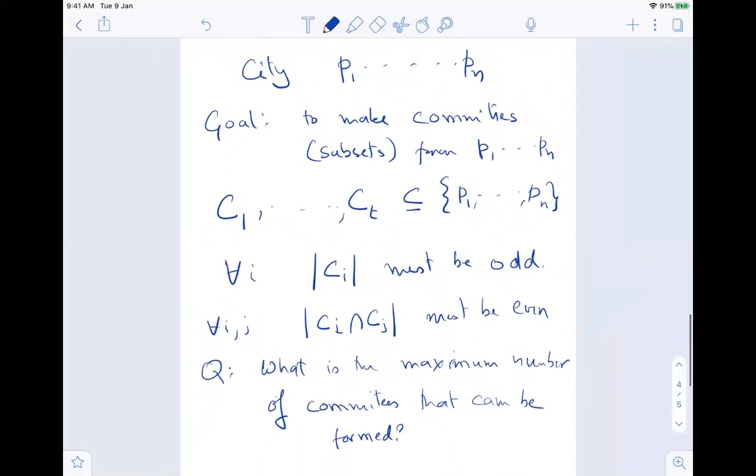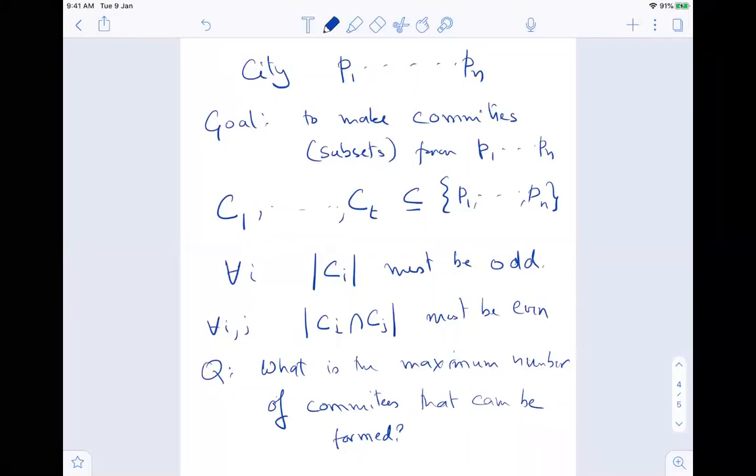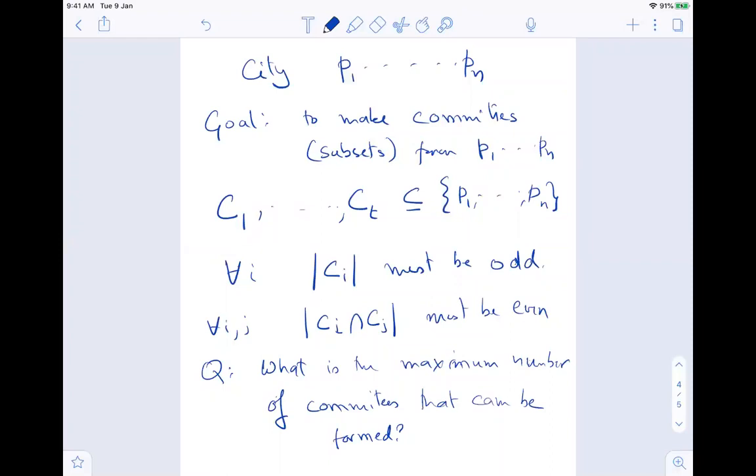Can you guys just think about it? Can you form one committee?